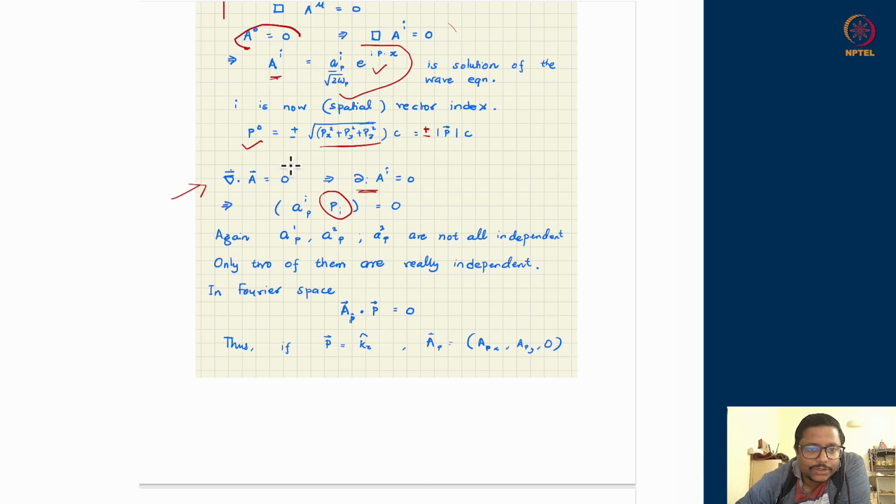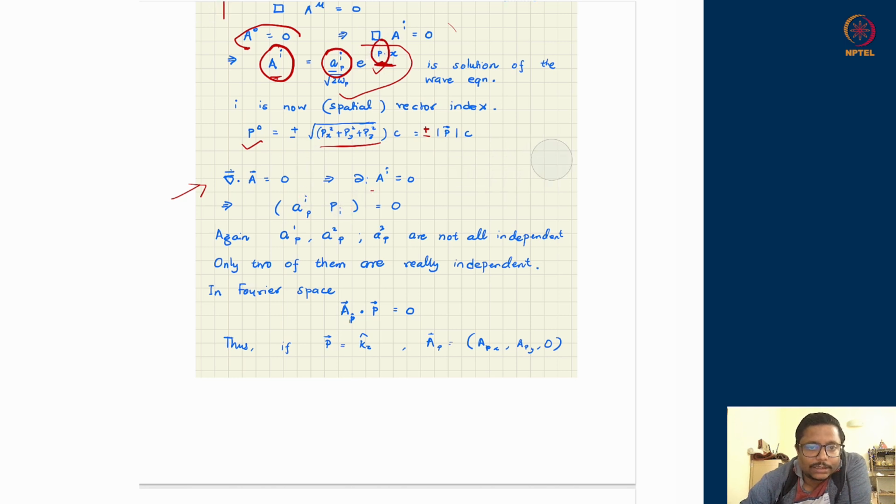Once I take the divergence of this A, you will see that the P will get dotted. P coming from the spatial derivative of this exponential function will bring down a P, and dotted with this vector, A dot P will appear. Should be 0, which in component form can be written as A of I index gets contracted with a Pi index, that should be 0. So you see that the vector A, which is appearing over here and giving a vector character to the capital A, the gauge field, is orthogonal to the direction of propagation of your wave.